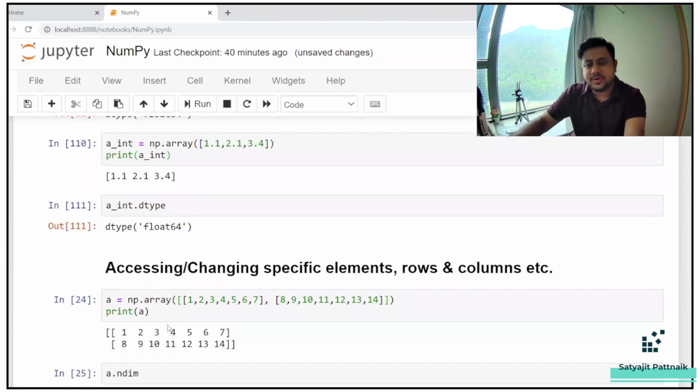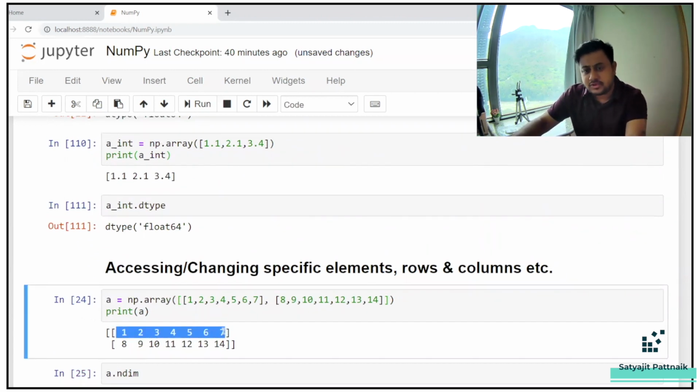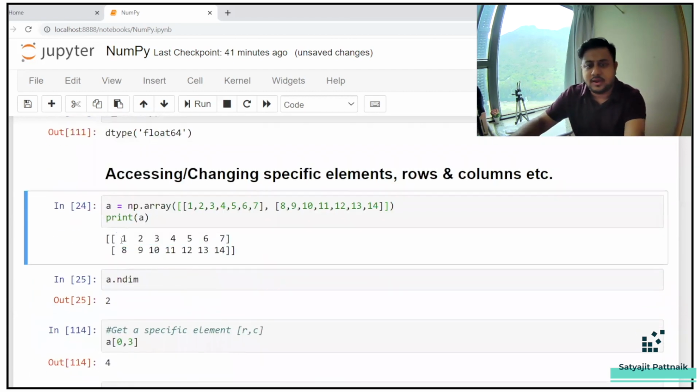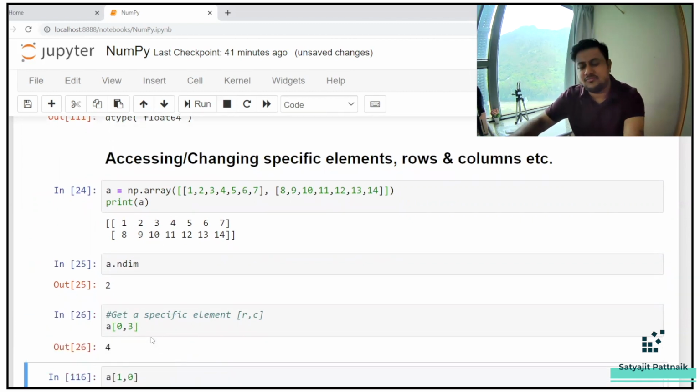Now, if I have to access this element, the element 4, that means first row and fourth column, right? But the numbering starts from 0 in Python normally. When you are accessing the first element, the index value should be 0, right? So here, instead of 1, 4, first row, fourth column, you can just make it 0, 3. That means this is the 0, 0 element, 0, 1, 0, 2, 0, 3. So if I run 0, 3, it's going to give me 4.